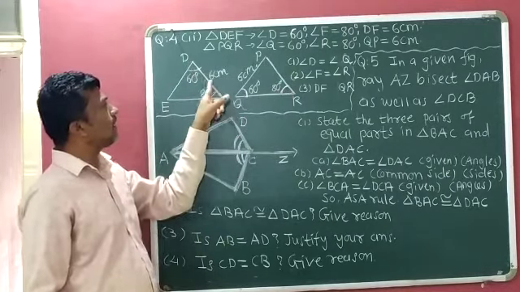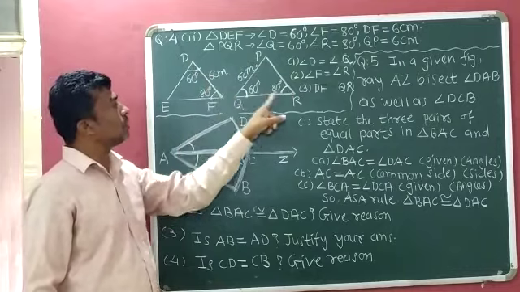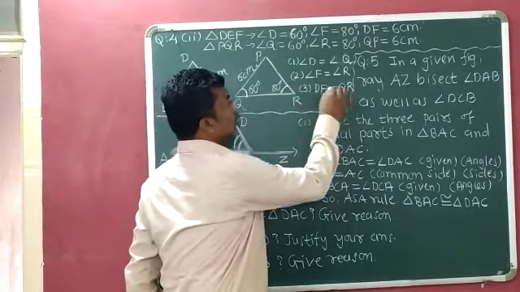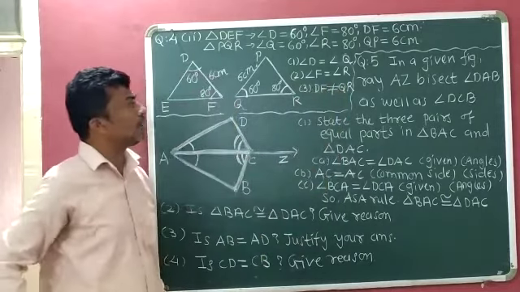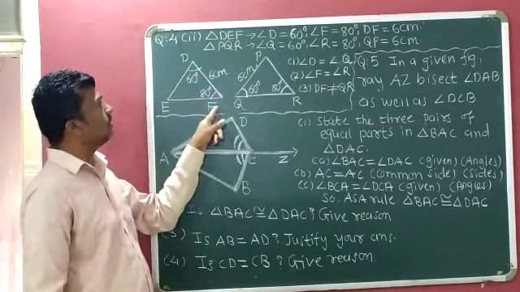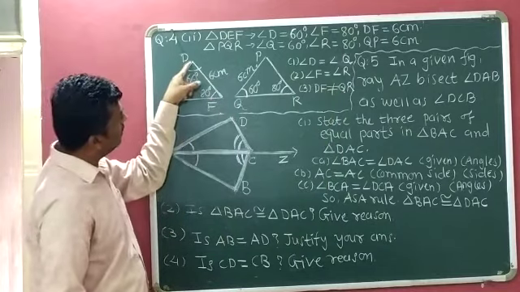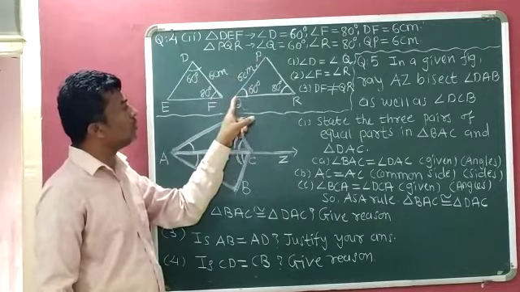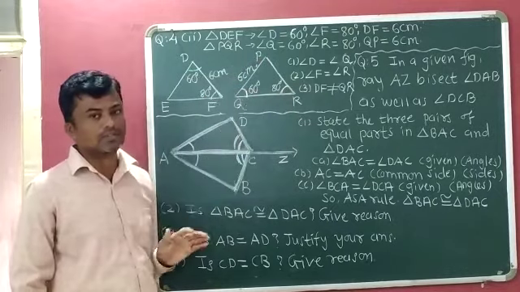Side DF's length is given as 6 centimeter, but QR's length is not given. So DF is not equal to QR. It means the length of DF and the length of QR are not the same. In triangle DEF the included side DF and in triangle PQR the included side QR are not the same.